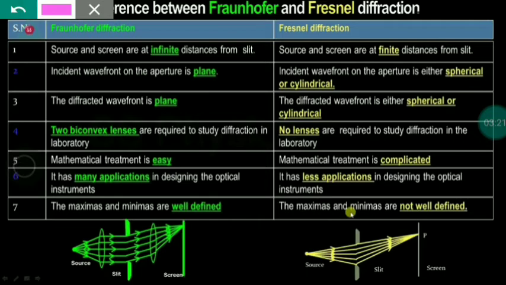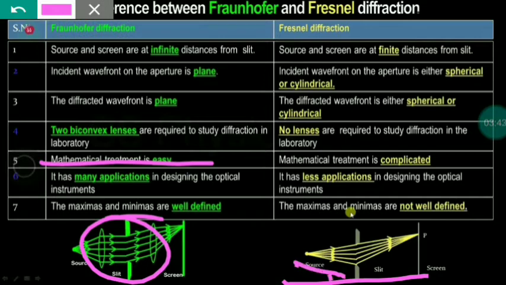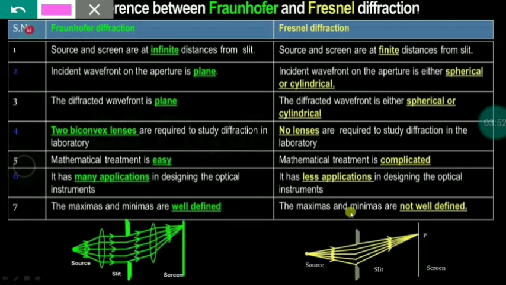The mathematical treatment is easy in Fraunhofer diffraction and complicated in Fresnel diffraction. Why? Because in Fraunhofer the incident rays are parallel to each other, so the mathematical treatment is very easy, but in Fresnel the rays are at an angle, so it is very difficult to study mathematically.